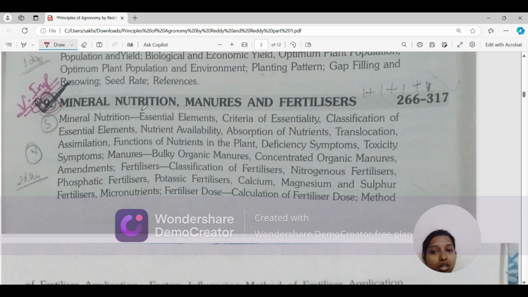So it is divided into two parts. First is the mineral nutrition. Second is the manures. Okay, in manures we will be studying bulky organic manure, which is required in large quantity because it has very little amount of nutrient in it. And concentrated organic manure, which, compared to bulky organic manure, has a large amount of nutrient in it. Okay, so these are required in less amount. Amendments.